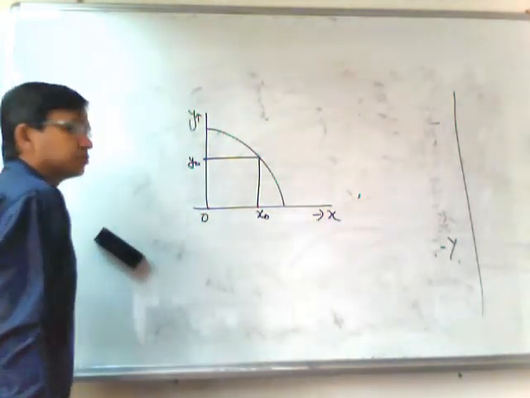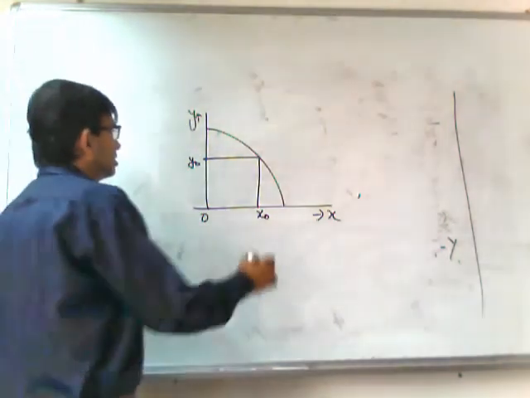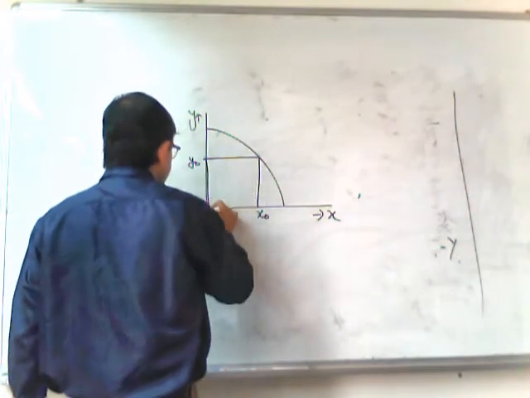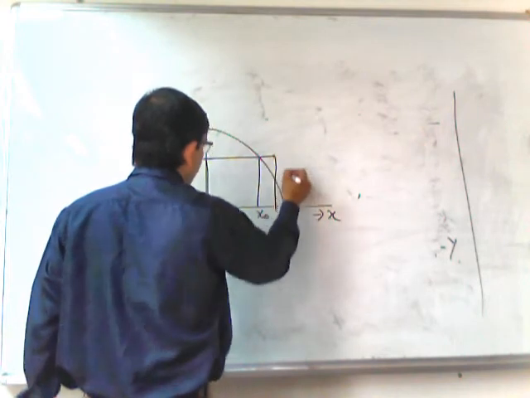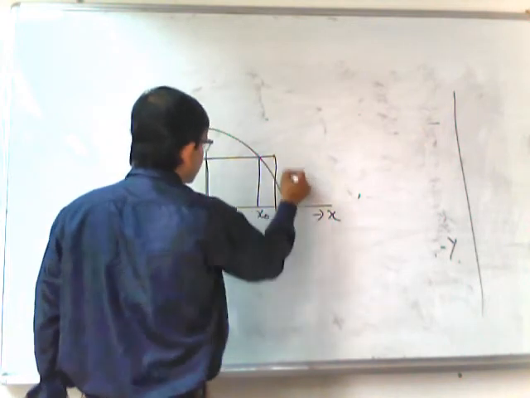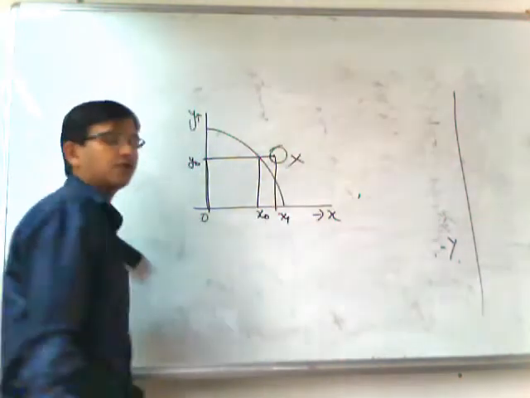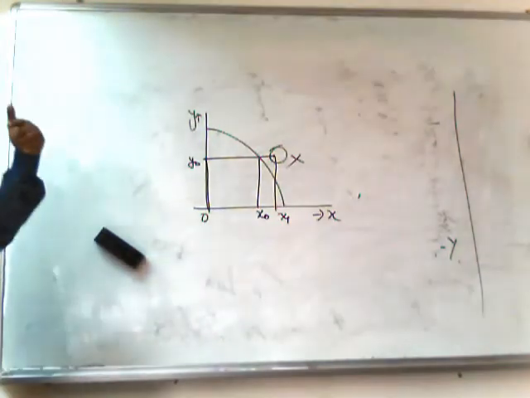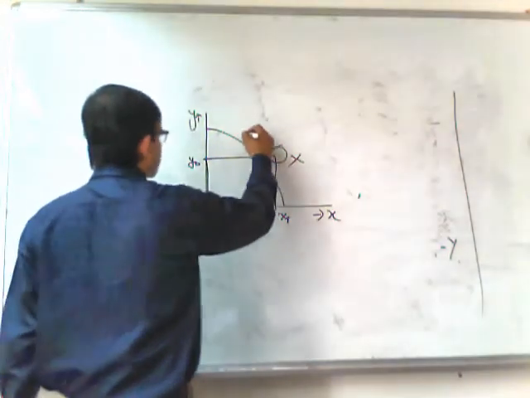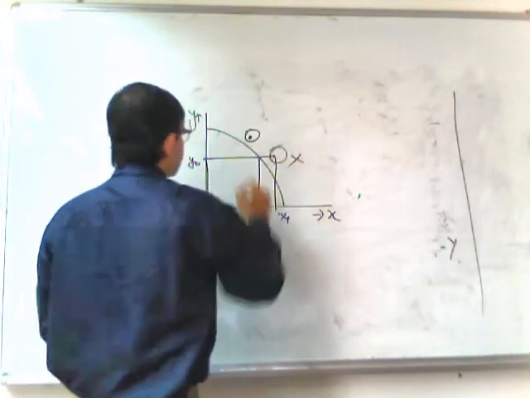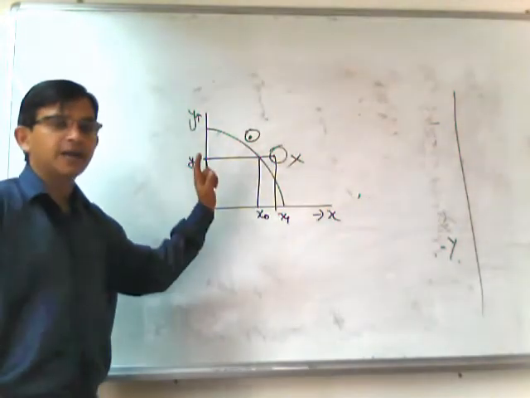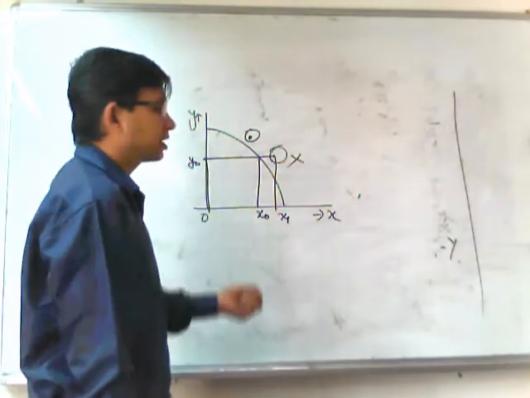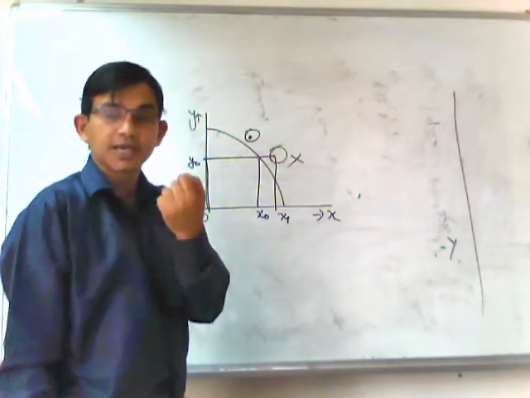So if we want to increase the production of X keeping Y unchanged, for example Y0, X1, this is impossible for the country. That means any point beyond the production possibilities curve is unattainable by the country, given its resources and technology.